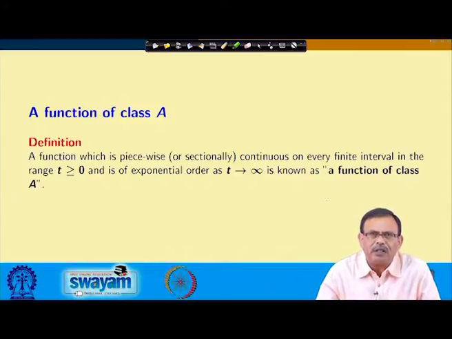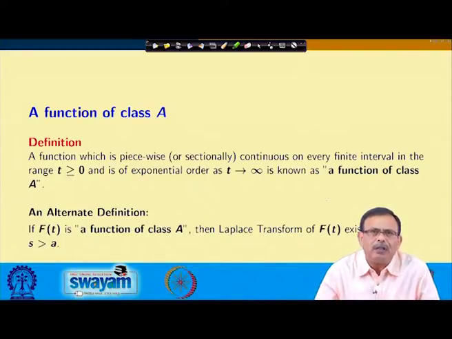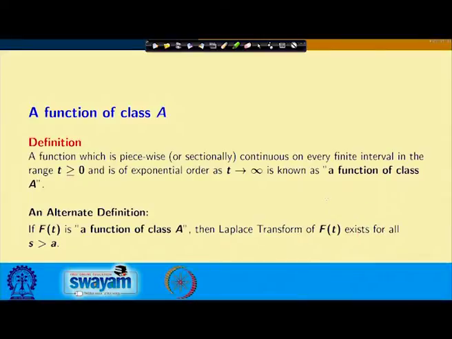This we can tell directly, that the function is of exponential order alpha. And if f(t) is of class A, then the Laplace transform of f(t) exists for all s greater than a, the reason being that your function is of exponential order.